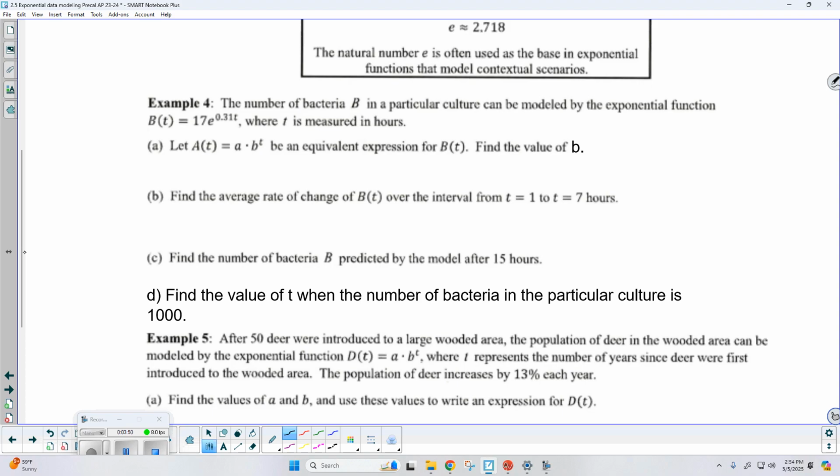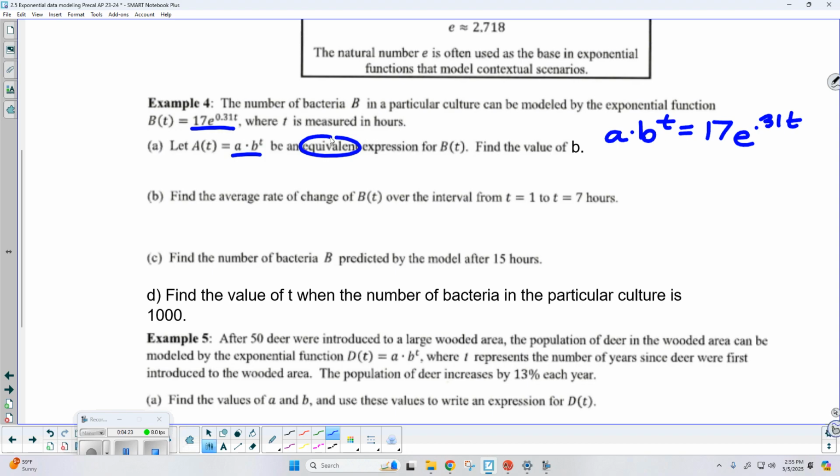So they're giving me the function here. That's one less thing to worry about. Now, part A, let A of t equal a times b to the t be an equivalent expression for what we were provided. Find the value of b. So here's the thing. If these two are truly meant to be equivalent, well, that means I should be able to set this expression equal to this one. So that's what we're going to do. So a times b to the power t is going to equal 17 times e to the 0.31 t.